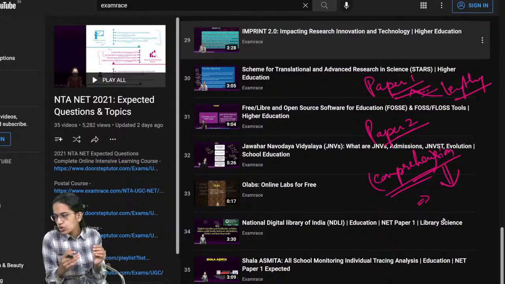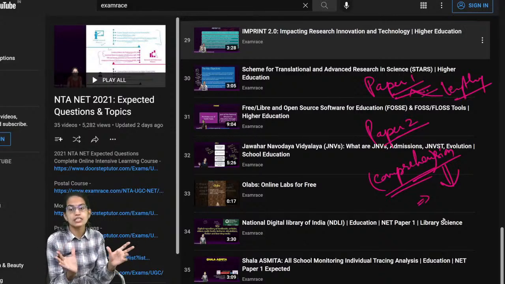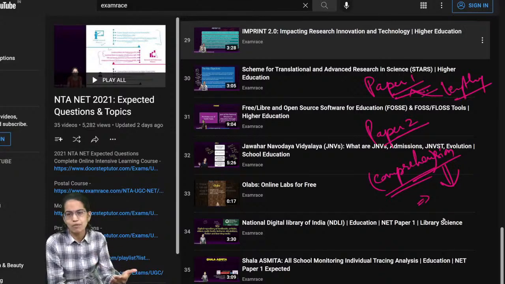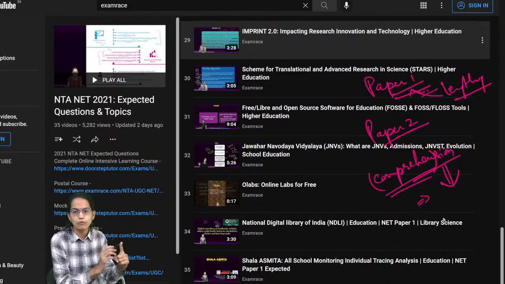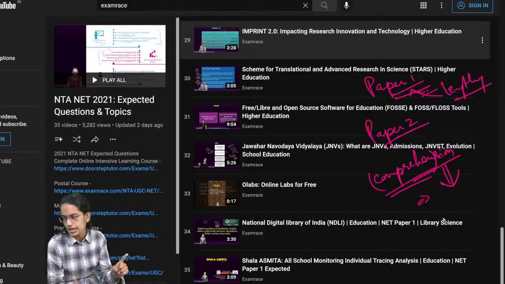So cover those topics at least, mainly the fallacies, the comparative studies between Western fallacies and Indian fallacies, a very important topic. Usually examples are given, and if you are not clear with the topics, if you have just memorized the definitions of the fallacies, you would probably not be able to solve the questions at all. So you have to have an in-depth understanding of each of the fallacies and a comparative study of the Western fallacy with the Indian fallacy. That's one of the major questions that is asked.